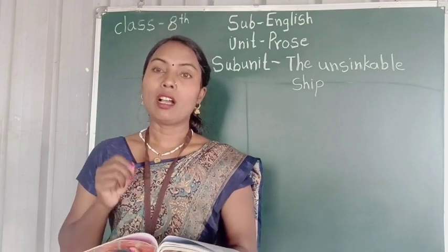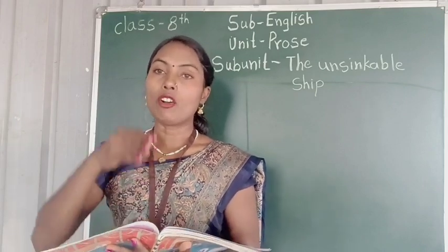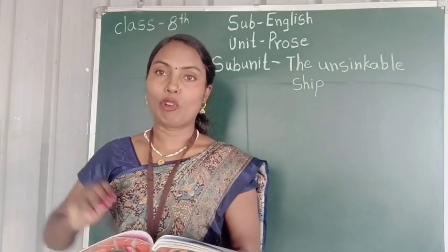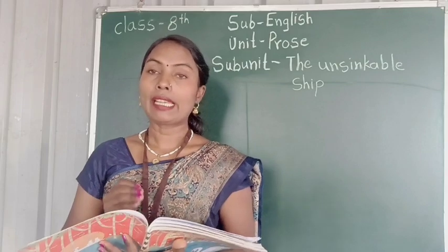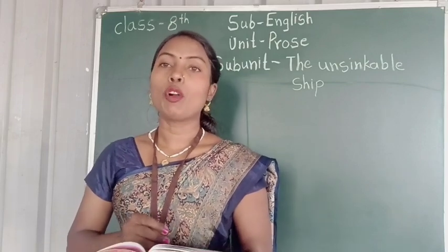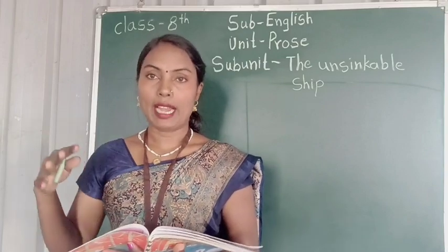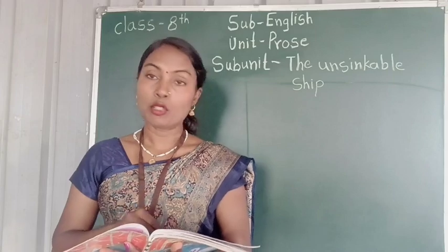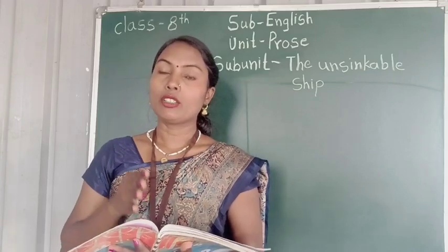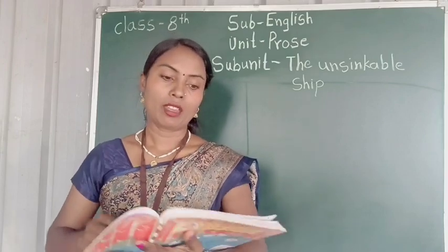It is a new advanced ship, like a whole town floating on water. It is so huge. Do you know what Titanic means? Titanic means huge, a very big ship, and it is remarkable in history.